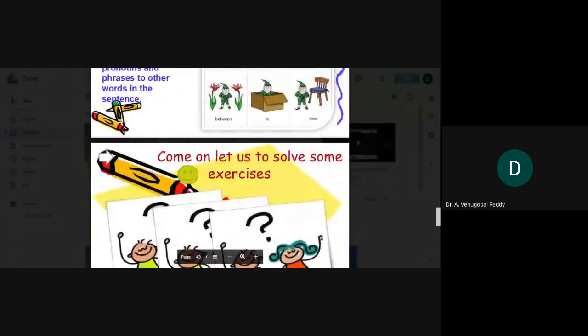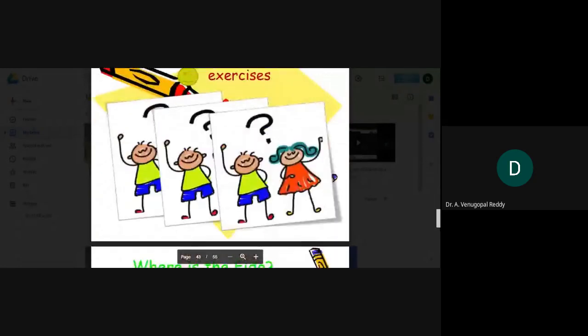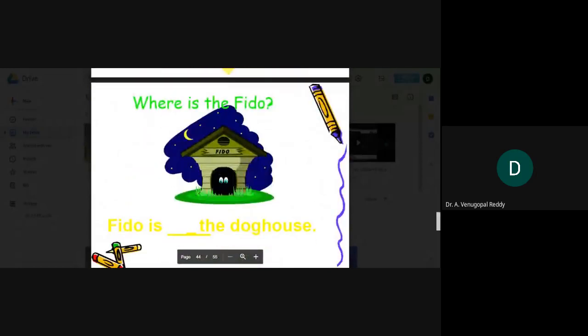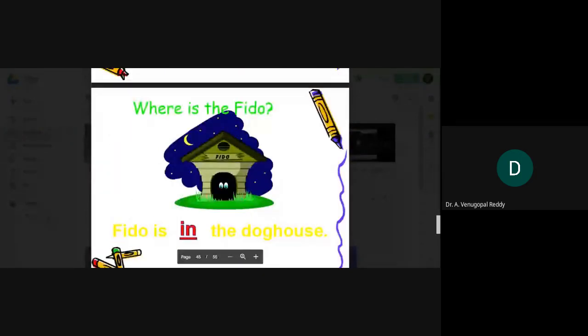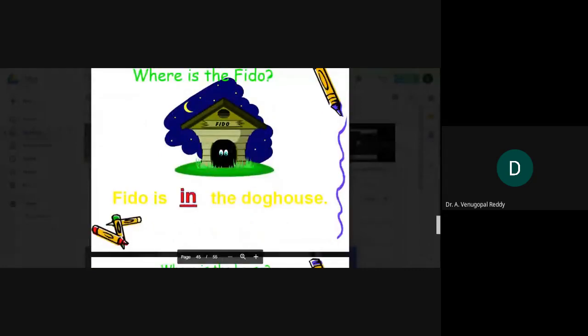Let us solve some exercises regarding prepositions, simple exercises. Where is the Fido? Fido is dash the doghouse. Where is the Fido? Yeah, you're right. Fido is in the doghouse. Let us see the next.